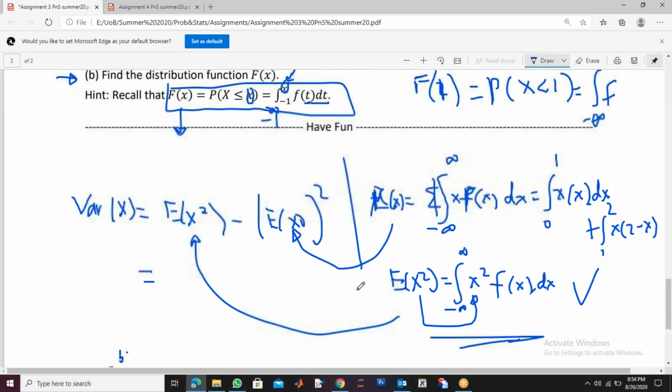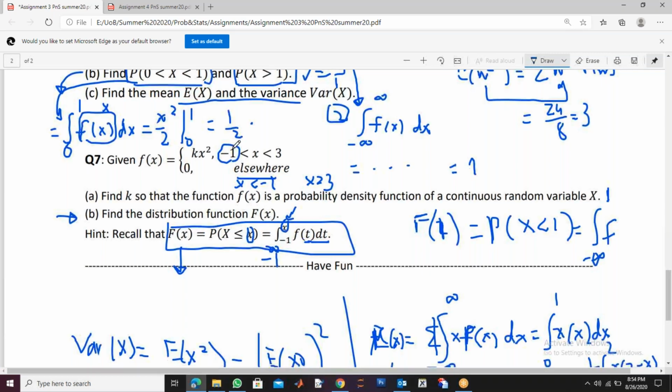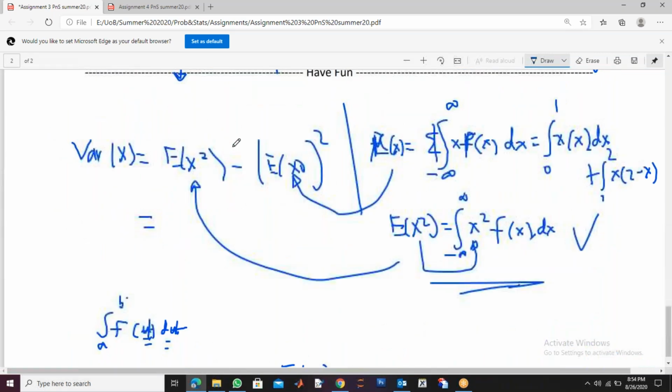We say elsewhere. It means if x is less than minus 1, or if x is greater than 3, for all these cases my answer is 0. And between minus 1 and 3, it is k x squared. So this function is written for all real numbers, and we will write the distribution function for all real numbers as well. So I will start from minus 1.